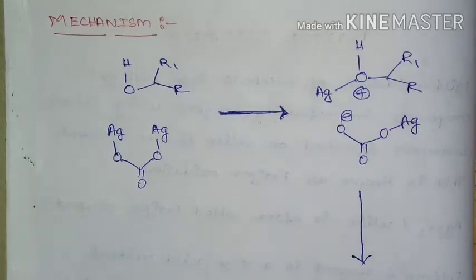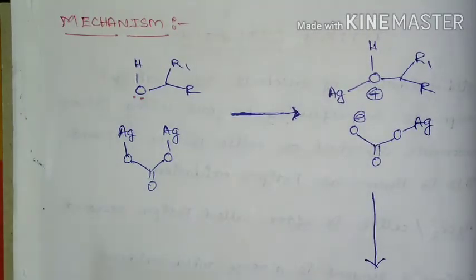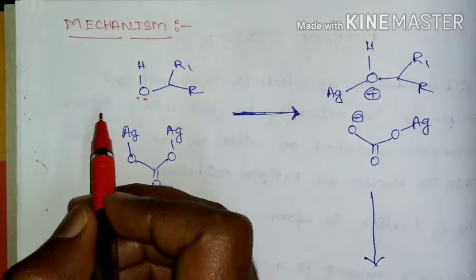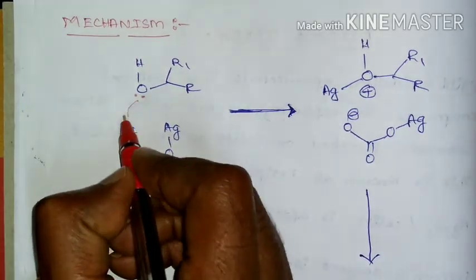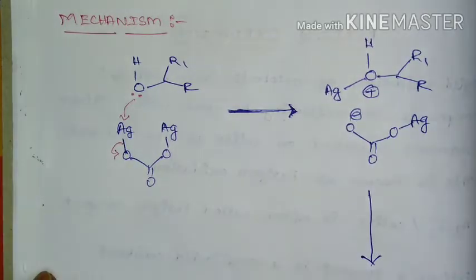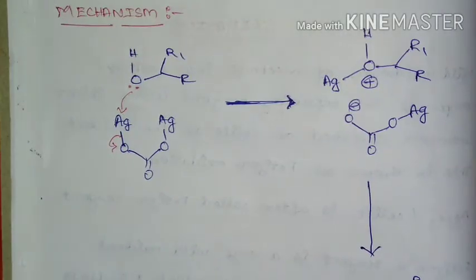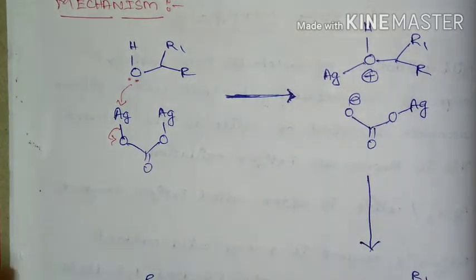And how this Fetizon reagent is going to oxidize alcohol to carbonyl compound, here is the mechanism. In the first step, the lone pair present on the oxygen will attack silver, it will be chemisorbed, and it is going to form a corresponding cationic and anionic species.